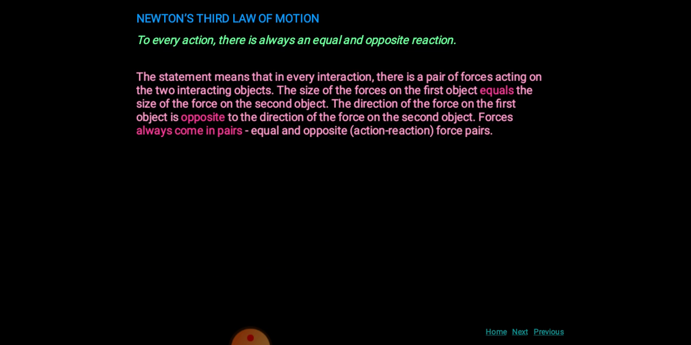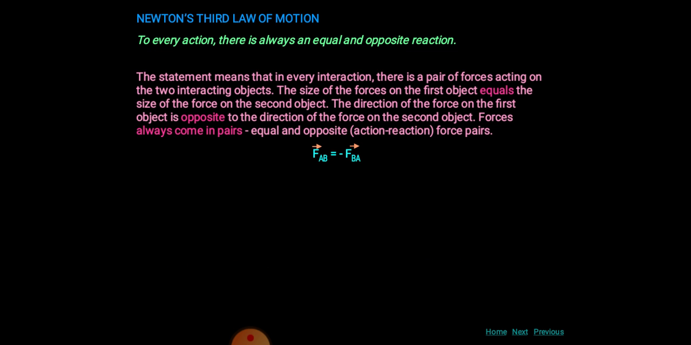Now let us try to understand Newton's third law of motion. You already know the statement: for every action there is an equal and opposite reaction. Here the two words are important, equal and opposite. These always come in pairs, action and reaction. The pair of forces acts on the two interacting objects, the size of the force on the first object is equal to the size of the force on the second object, and the direction is opposite, and they always occur in pairs.